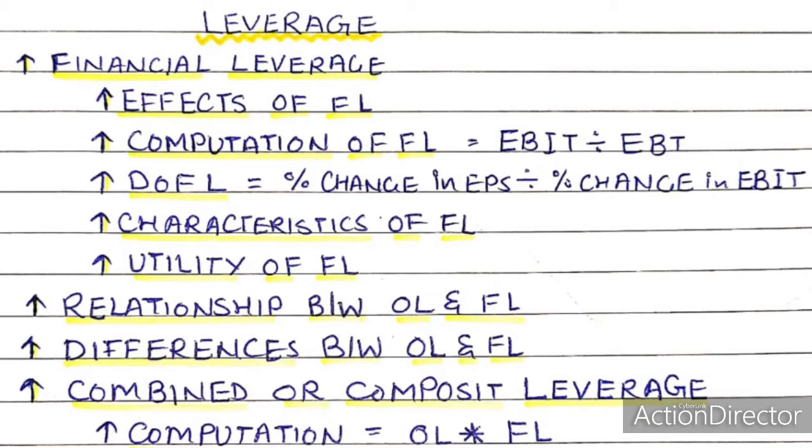The effect of financial leverage on return to equity shareholders or shareholders' earnings depends upon the relationship between earnings before interest and tax, which is EBIT, on the one hand, and the amount of interest charges and fixed preference dividend on the other. In other words, it depends upon the extent to which fixed financial costs are covered by the rate of earnings.